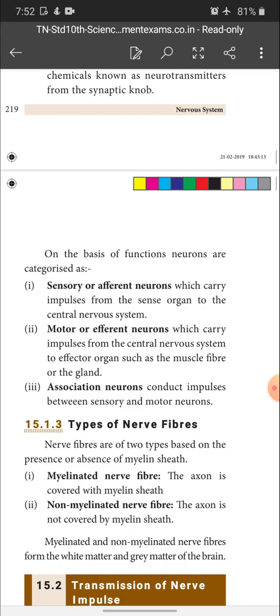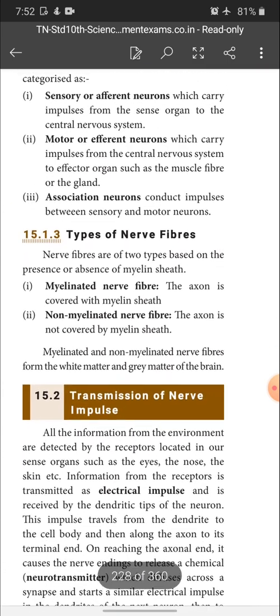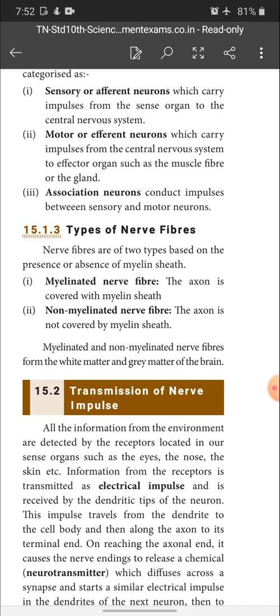Association neurons conduct impulses between sensory and motor neurons. Okay, so which conduct impulses between sensory and motor neurons. Next one is, this is what? Three types based on the function. Classification of neuron, right?